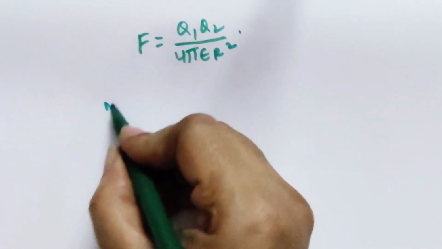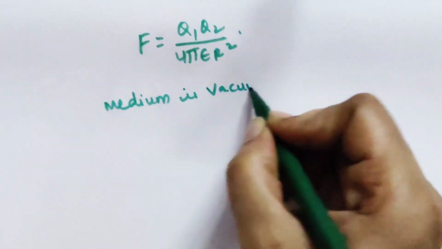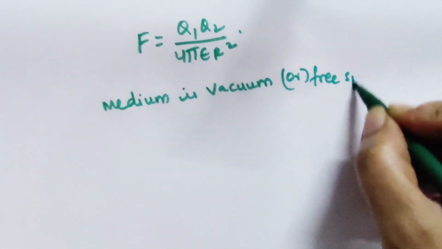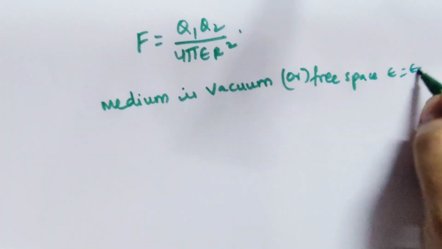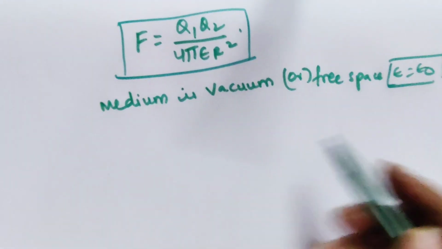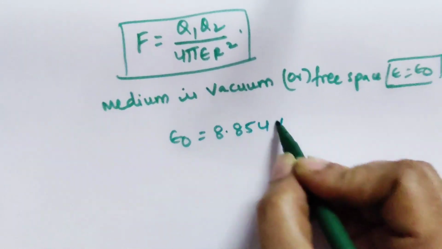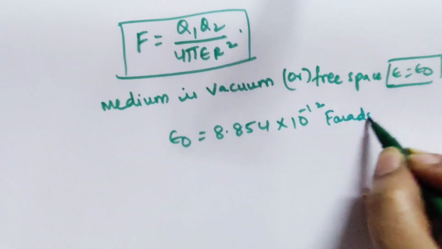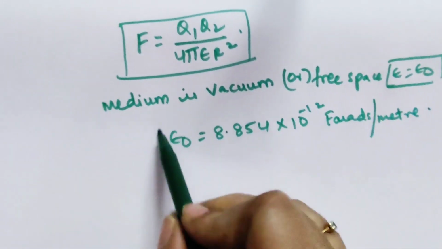If the medium is vacuum or any free space, then epsilon will be equal to epsilon naught. This is the force equation, Coulomb's law. So what is this epsilon naught value? It is nothing but 8.854 into 10 power minus 12 farads per meter. This is the value of epsilon naught, the permittivity.